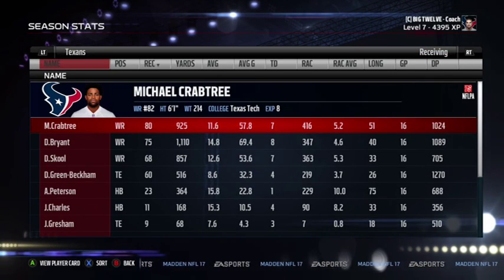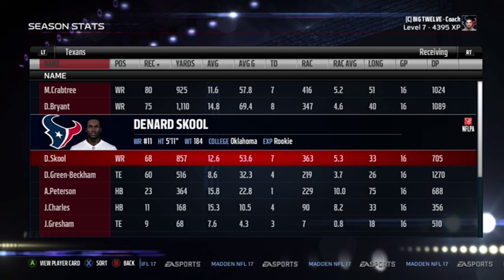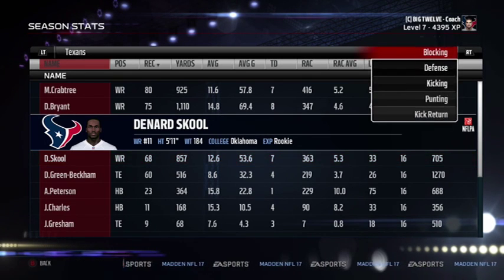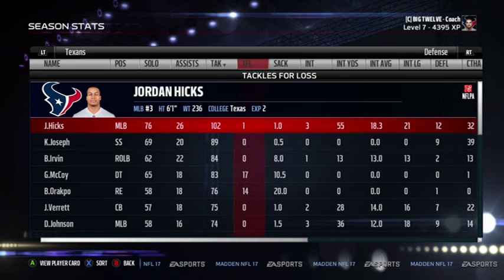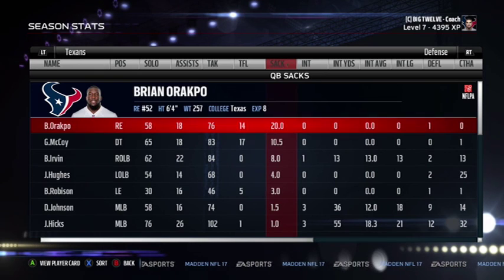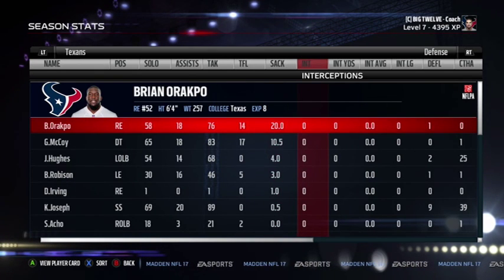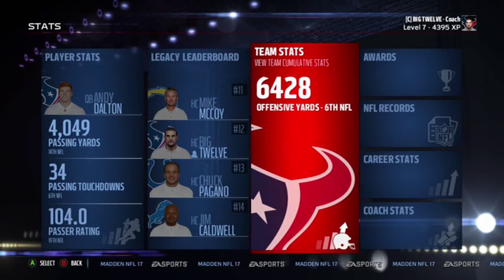Receiving, Michael Crabtree 925 and 7 touchdowns. Dez Bryant 1,110 yards and 8 touchdowns. Denard Skoll, my rookie, had 857 and 7 touchdowns. Defensive side of the ball, Jordan Hicks led the team in tackles again with 102. Tackles for loss, Gerald McCoy with 17. Quarterback sacks, Brian Orakpo, very big year from him, had 20 sacks. And interceptions, Aqib Talib led in that aspect with 6.